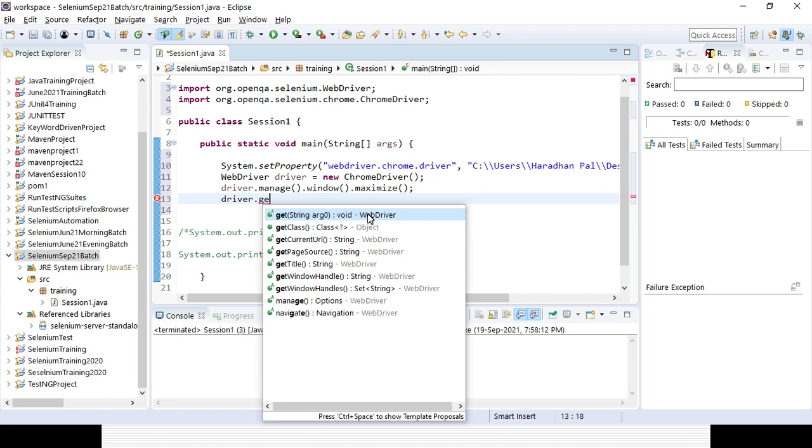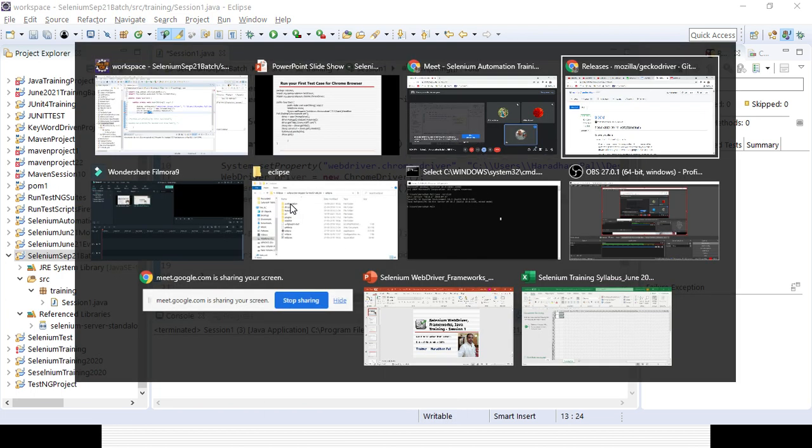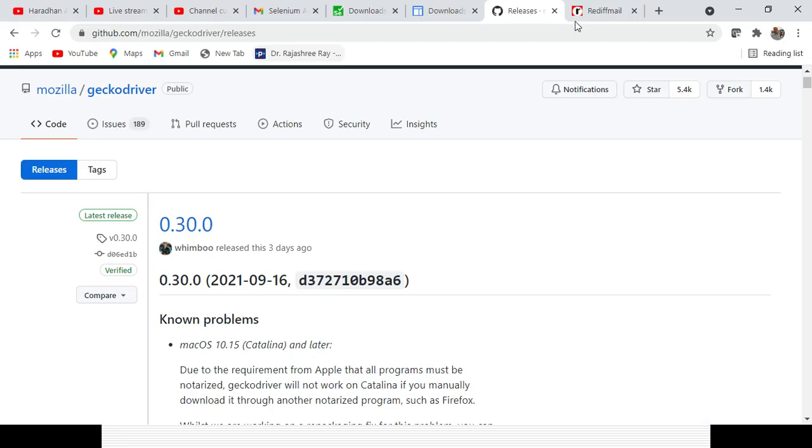The return type can be either a variable, an object, or void, which means it returns nothing. And it is coming from WebDriver. Then here you need to pass the argument. Suppose I want to open that web page, so I can pass the URL here, and it will open that page.